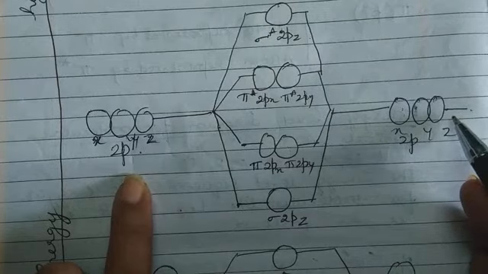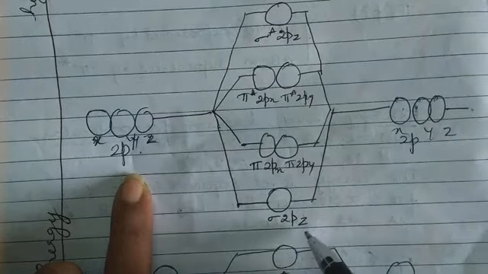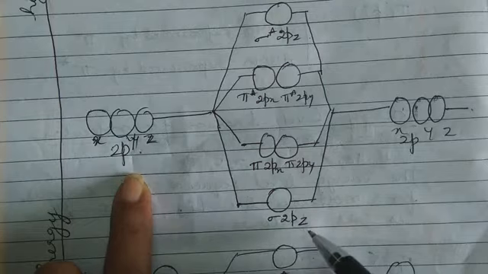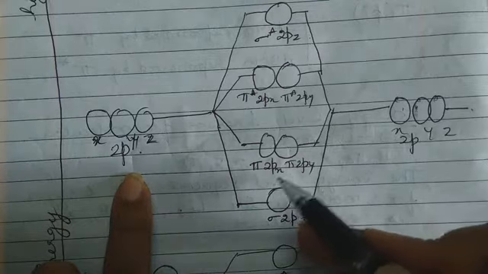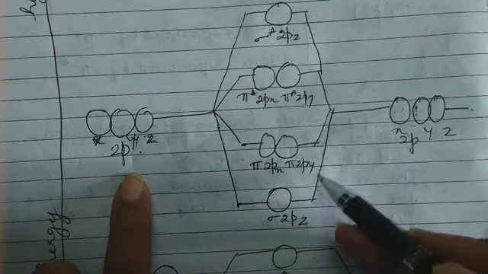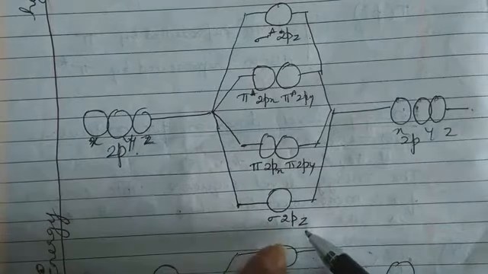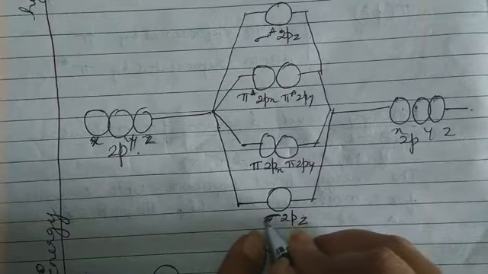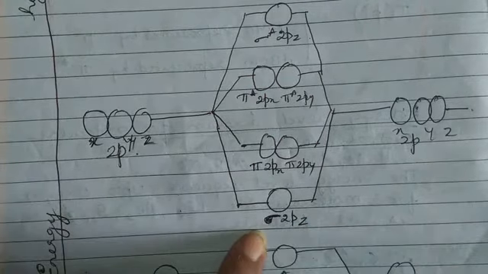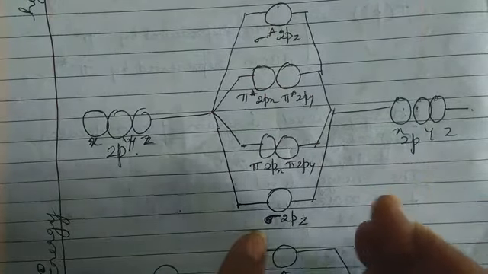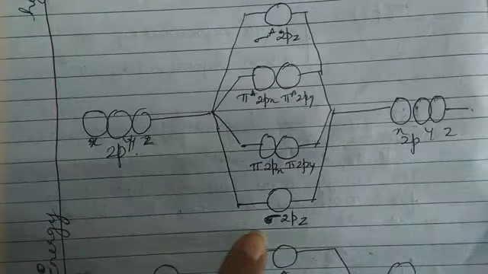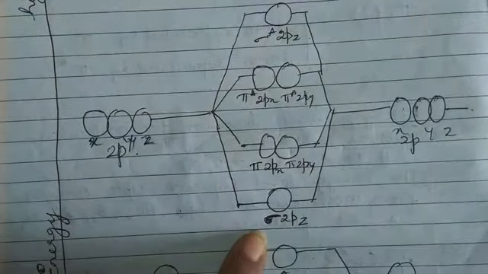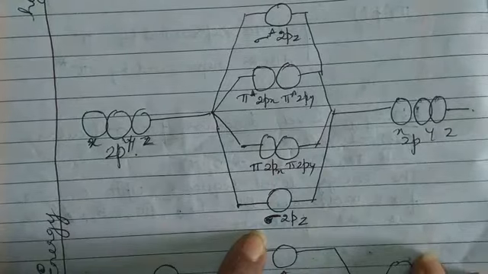Now up till oxygen, 2pz is filled first and then 2px and 2py. Why? Because its energy is less. When 2pz overlaps with 2pz, a sigma bond is formed. Therefore, I have written sigma bond here. So this holds good only up till oxygen. After oxygen, this will become reversed. That's the difference.